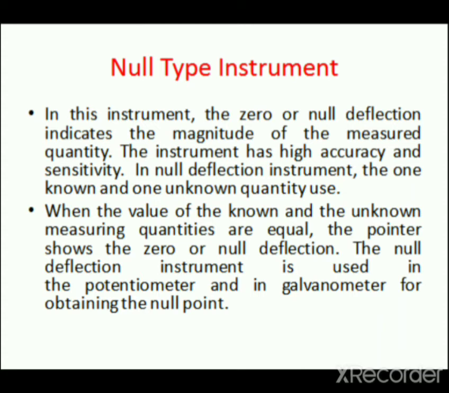In null deflection instrument, one known and one unknown quantity are used. When the value of the known and the unknown measuring quantities are equal, the pointer shows the zero or null deflection. The null deflection instrument is used in the potentiometer and in galvanometer for obtaining the null point.